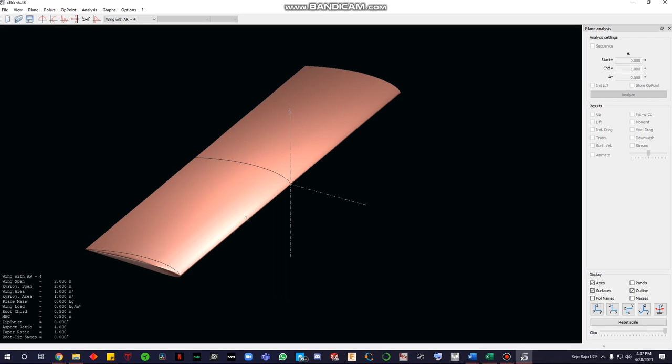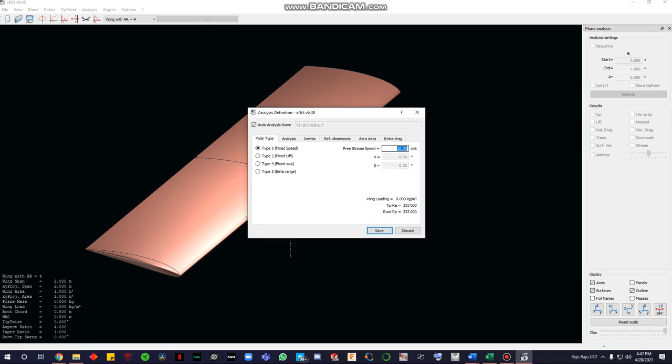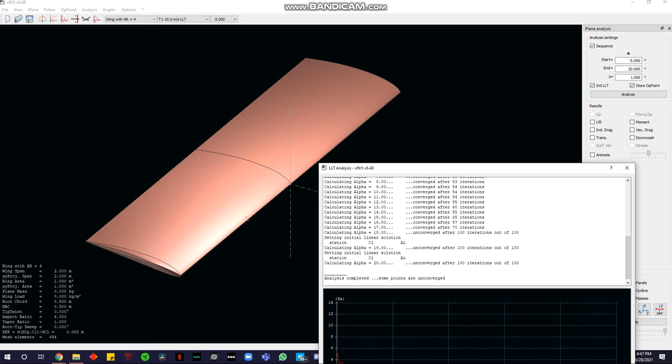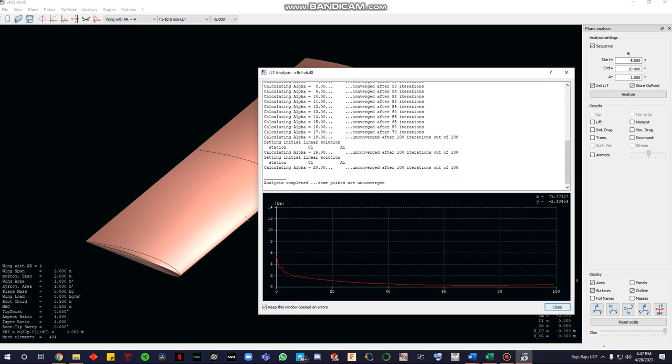You can see here. Once you do that, you can define analysis, type 1, our free stream speed. I'm going to keep it at 10. Analysis is LLT. Save that. You can do a sequence from -5 to 20. That's what the assignment asked for, and increments of 1. So you analyze that. And it goes through pretty quick.